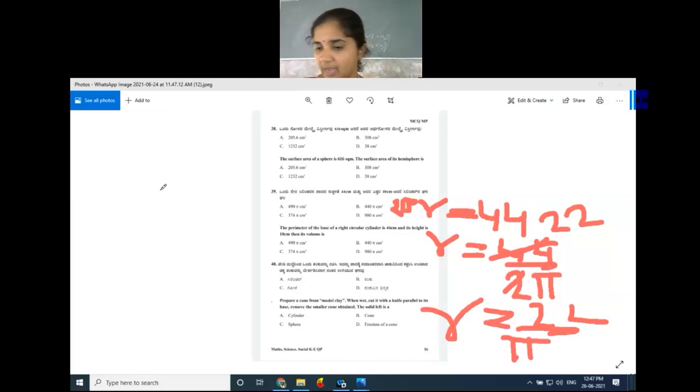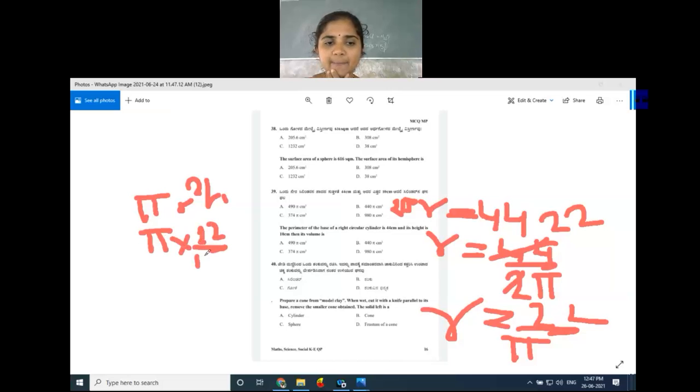So now what we have to do, we use the pi r square h formula. Let us keep pi only, into r square, that is 22 by pi whole square, into h, which is 10.